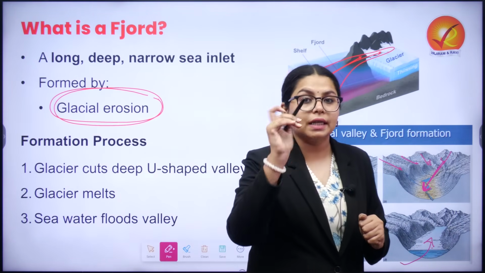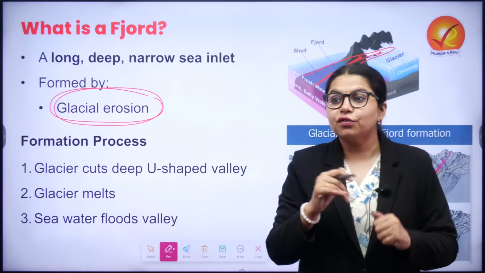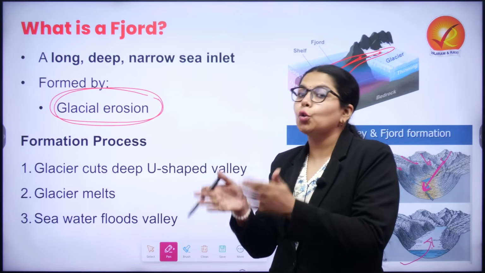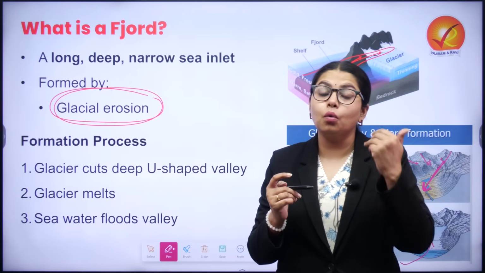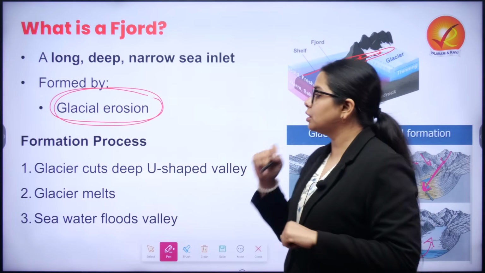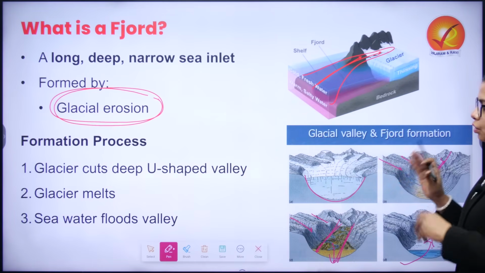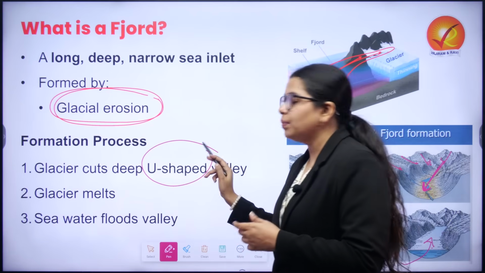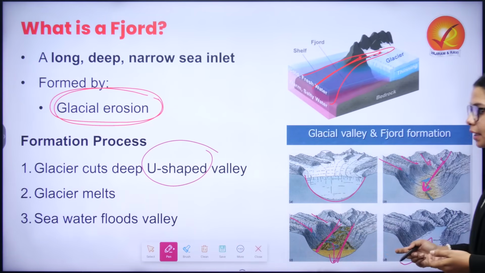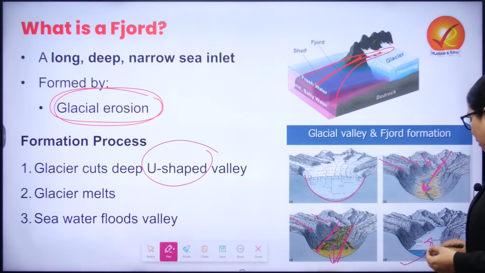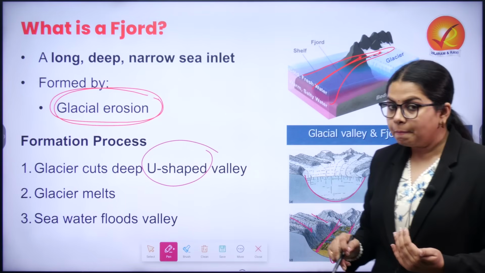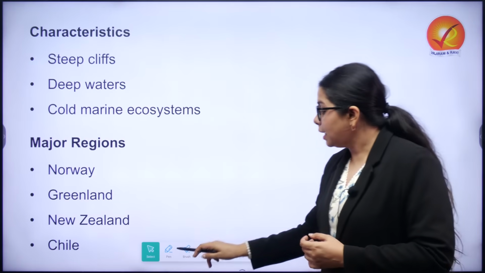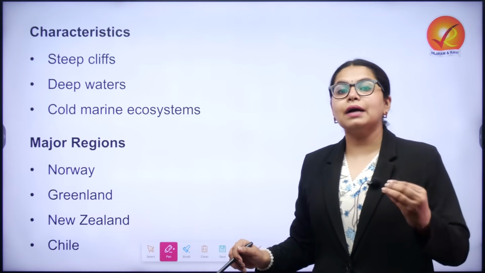Now where will this take place? This will take place where mountains are located close to sea or on the coast of the sea, which is possible only in colder temperatures or polar temperatures. So the whole formation process is: glaciers will make a U-shaped valley, glaciers will gradually melt, and sea water will come and flood the valley.